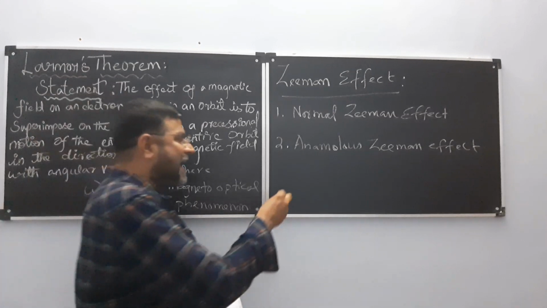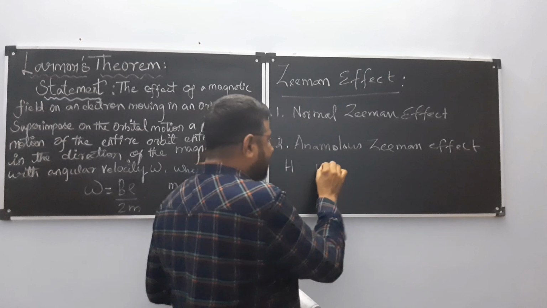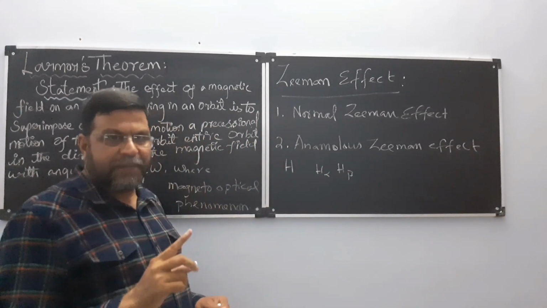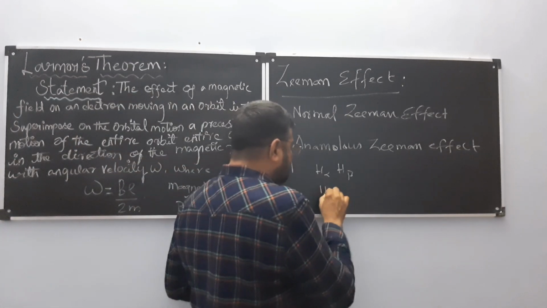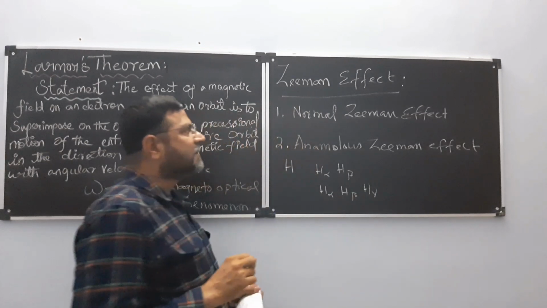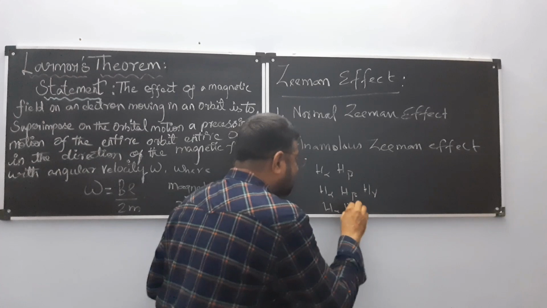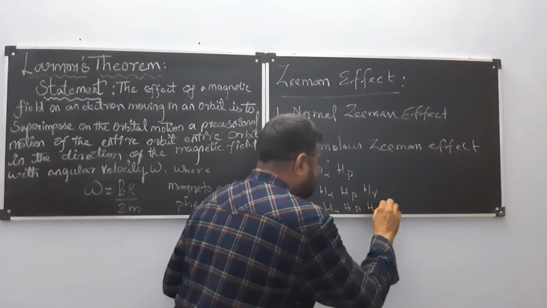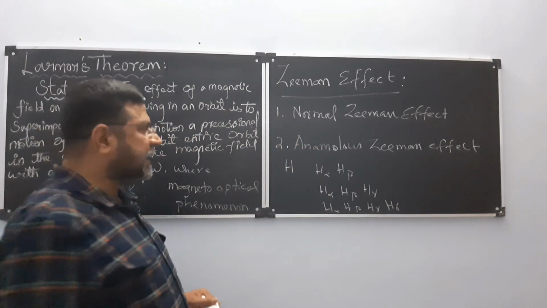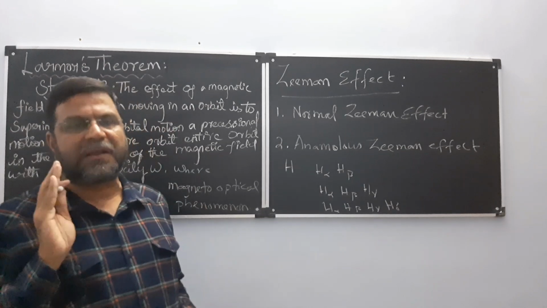Suppose I am taking a hydrogen atom and now applying a magnetic field. If it is splitting into H alpha, H beta, then it is Zeeman effect. If it is splitting into H alpha, H beta, H gamma, then it is normal Zeeman effect. If it is splitting into H alpha, H beta, H gamma, H delta in a weak magnetic field, then it is known as anomalous Zeeman effect. That's all that you have to remember.